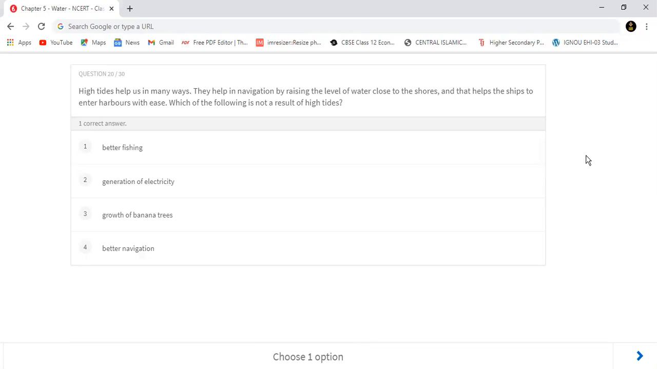Option number 1, better fishing. Option number 2, generation of electricity. Option number 3, growth of banana trees. Option number 4, better navigation. देखो, generation of electricity भी हो सकता है, fishing भी हो सकता है, navigation भी हो सकता है, but growth of banana से tides का कोई लेना देना नहीं, कोई लेना देना नहीं.